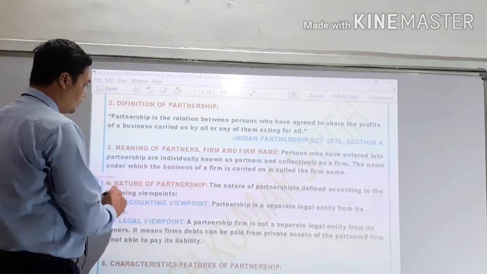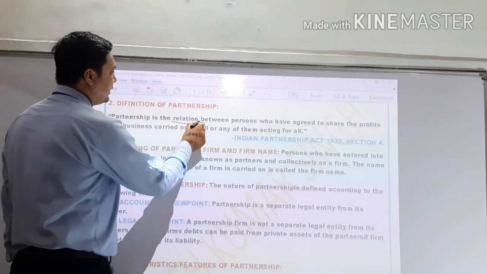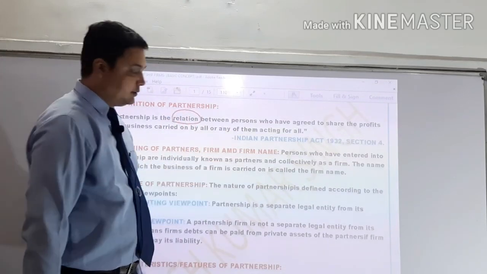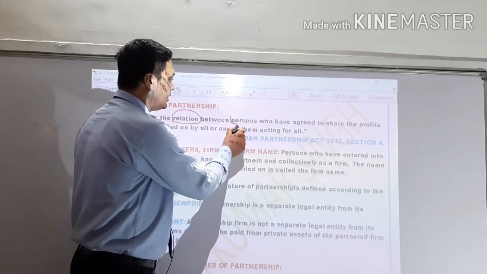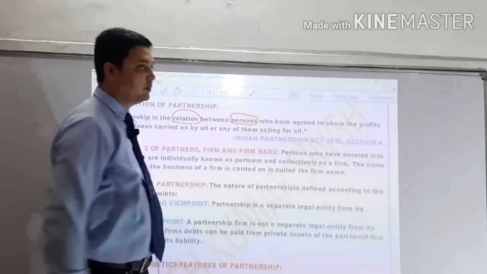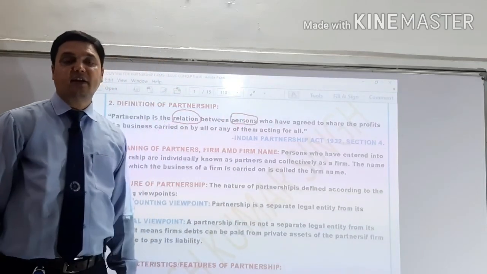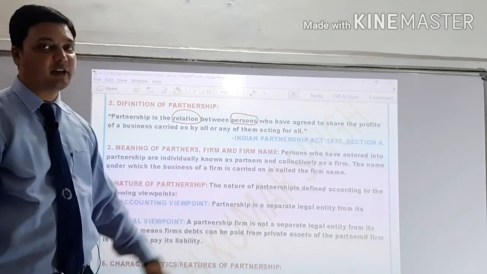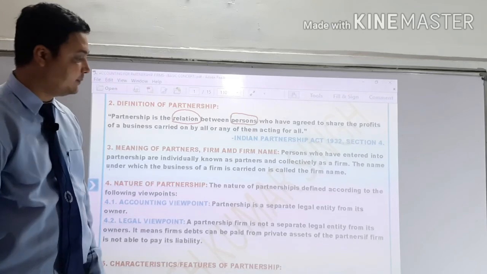Focus here. Partnership is the relation between persons. And this relation is created on mutual understanding. Mutually this relation will be created here, not forcefully.